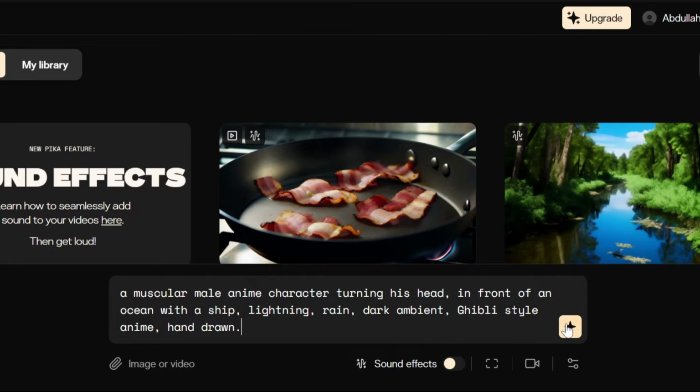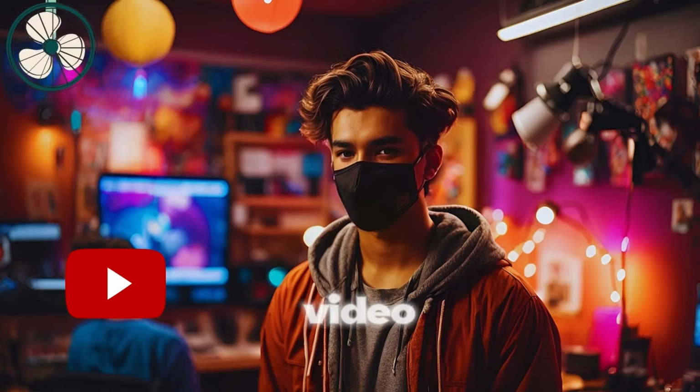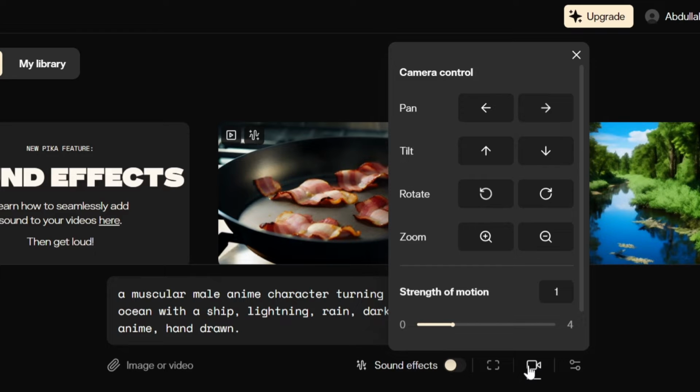Now, before you go ahead and click Generate, there are still a few important settings that must be made, or else the video generation would just be a complete mess. Now, starting with the first setting, you want to click here. Now increase the strength of motion to its fullest. This will help add a lot of motion to the video.